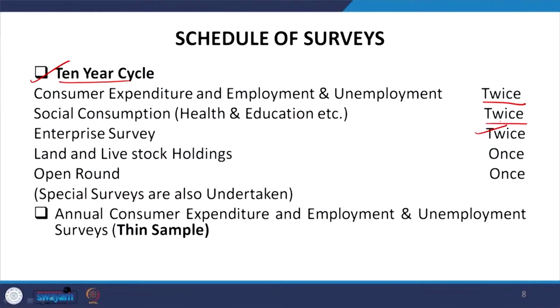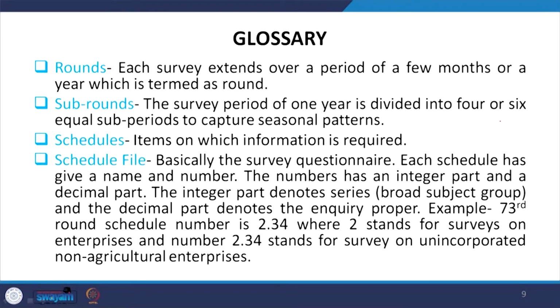So, there is no such cycle mentioned when we talk about open rounds, but still in some specific open rounds there are cycles. Since it is 1 year, you may consider a 1-year cycle, but actually it is not repeated every time. So there is no clear cycle defined, but in the big thick sample we have clarity related to the cycle. Now, as a further glossary to the explanation made, let us clarify what we mean by rounds, sub rounds, schedules and schedule file. Without these it is very difficult to understand NSS or even any other data.